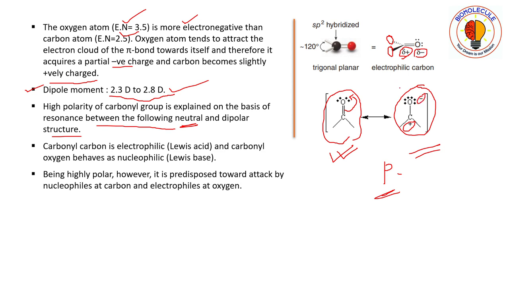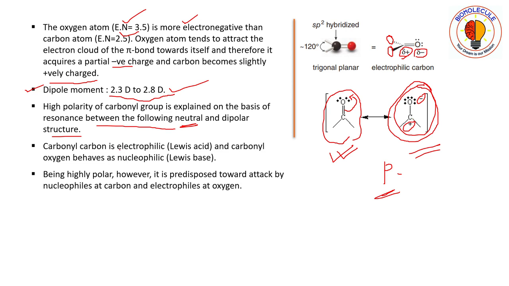Always remember that resonance is just a theoretical concept, so we draw this structure theoretically. Here oxygen takes the pi orbital electrons towards itself and becomes negatively charged, and carbon becomes positively charged, as it is now trivalent, not tetravalent.